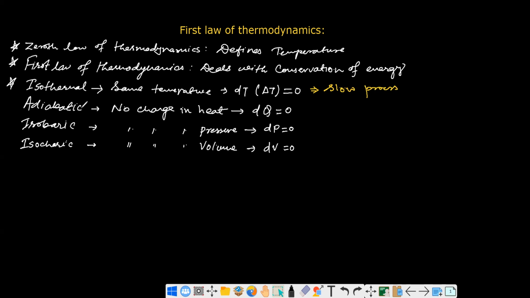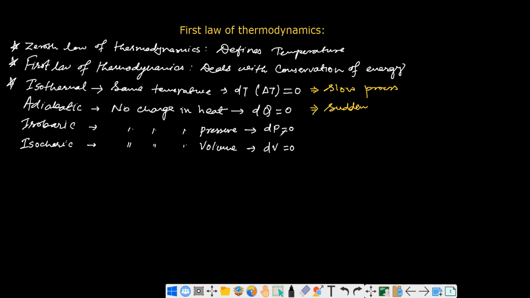But in the meantime, adiabatic process. If you don't want to change the heat energy in the system, so you cannot accept the heat, and even you cannot reject the heat to the surrounding, then without exchanging heat, this kind of system should undergo very rapidly. So this is a very rapid process, very fast or sudden. This is a very sudden process, like the bursting of an inflated tube and others.